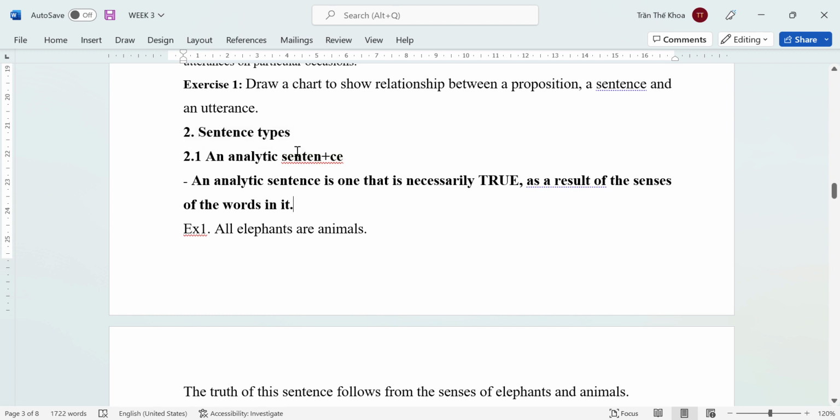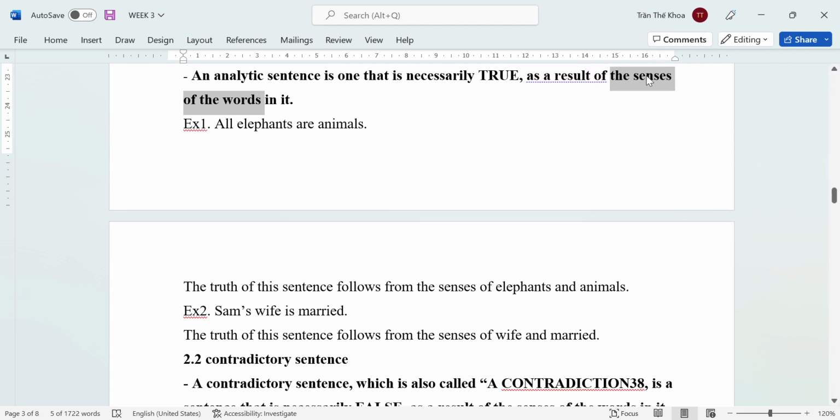Sentence types. Mình sẽ chuyển đến phần loại câu. We need to understand the types of sentence firstly. It depends on the way we understand. We can divide it into some types of sentence. The first one that we call analytic sentence. This is the definition. An analytic sentence is one whose truth necessarily results from the meaning of the words in it.